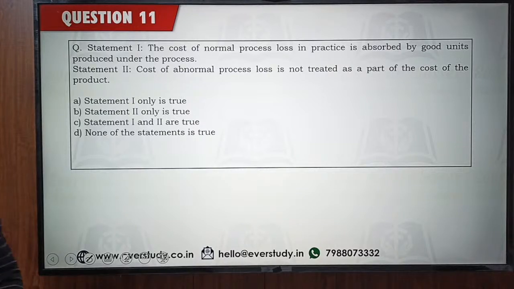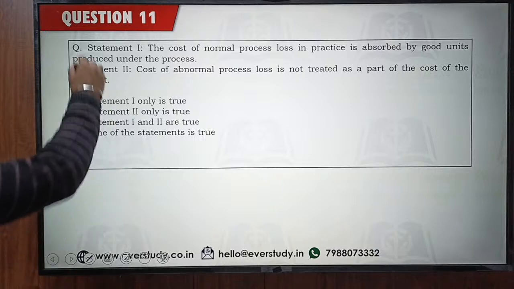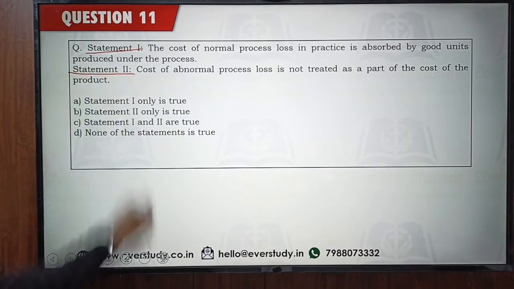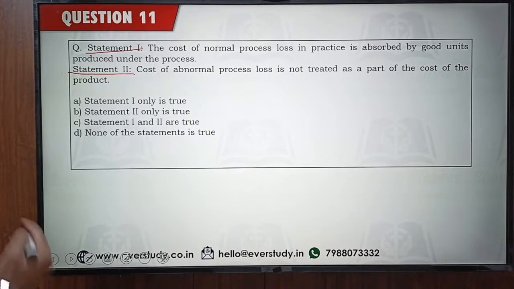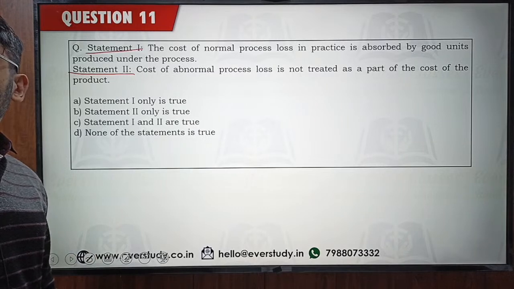So now let's come to the next one. The cost of normal process loss in practice is absorbed by good units produced under the process. Statement number 1. Statement number 2. Cost of abnormal process loss is not treated as a part of the cost of the product. This one is related to process costing. You know, when you are putting in your raw material, the entire raw material is not going to be converted into finished goods. There is definitely going to be some loss which is going to occur. Some normal loss is always going to be there.